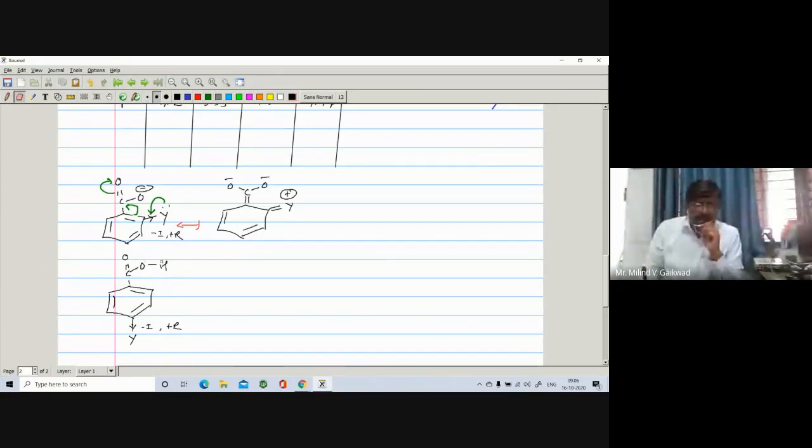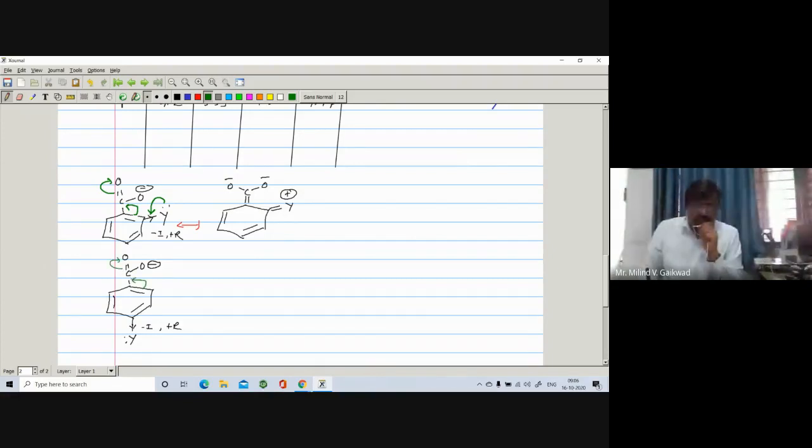So there is a formation of O negative, right? There is a formation of O negative, meaning the corresponding conjugate base. So I have written the conjugate base directly. Now here what happened? Again, it has the lone pair on the Y. So of course, again the pi bond will open on the oxygen, O negative, C positive.